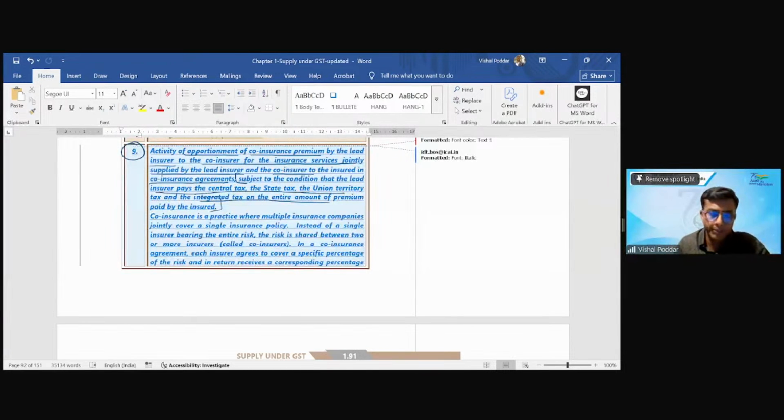Now, what is this? Let me first explain what is co-insurance. Let us say Mr. Ambani comes to me. I am one of the insurance companies, let us say Vishal Insurance Company. Mr. Ambani says, Vishal, I want to take an insurance on my life. I'm more than happy because I'm getting a very big client.